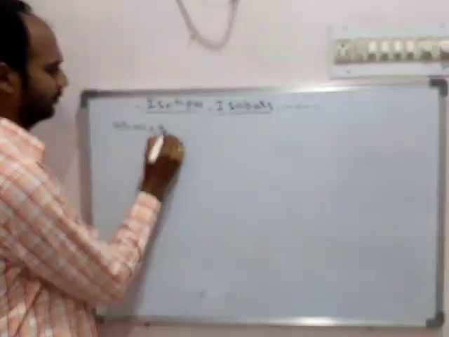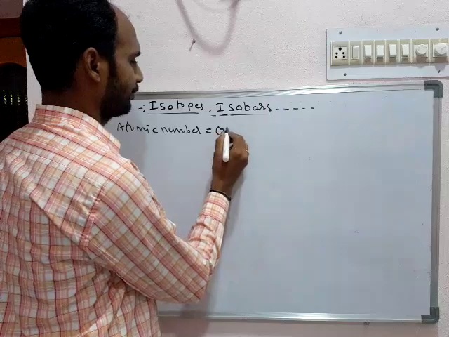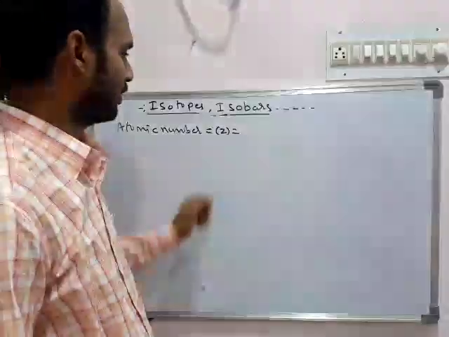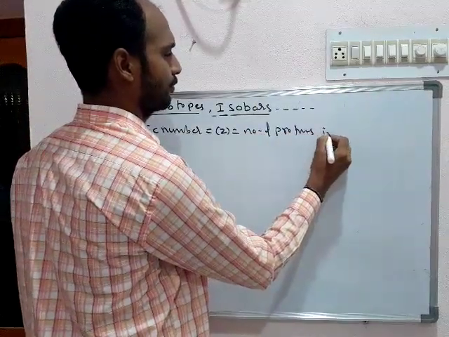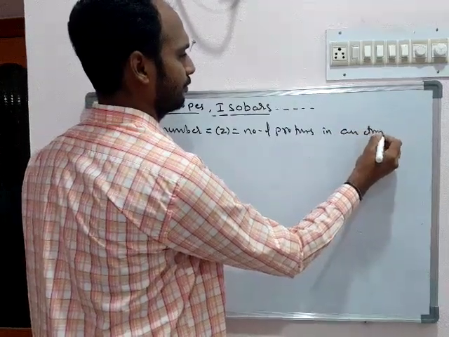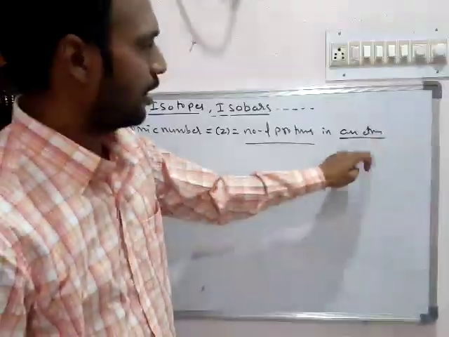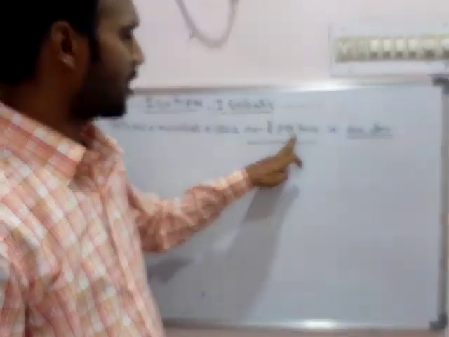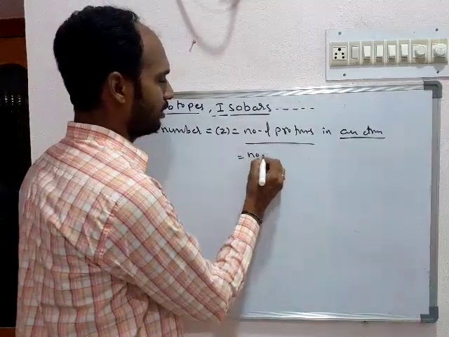Now we know the atomic number. Atomic number, denoted with Z, is equal to the number of protons in the nucleus of an atom. An atom is always neutral, we know that. Therefore the positive charge must be equal to the negative charge, and the negative charge must be equal to the positive charge. Therefore, in place of the number of protons, we can write